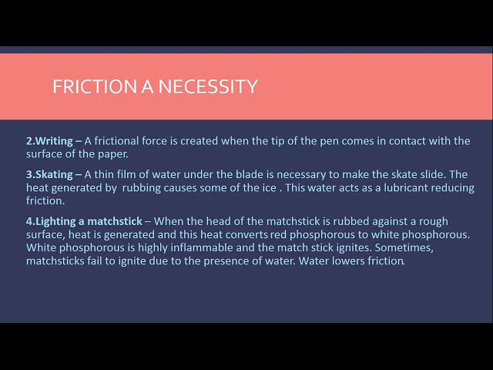When we do ice skating, we need to wear a different type of shoes first of all. And children, what happens when we start gliding over the ice? What happens due to friction? Heat is produced. Due to this rubbing, heat is generated, and this heat helps some amount of ice to get melted, and that melted ice or water acts as a lubricant and helps to reduce the friction.